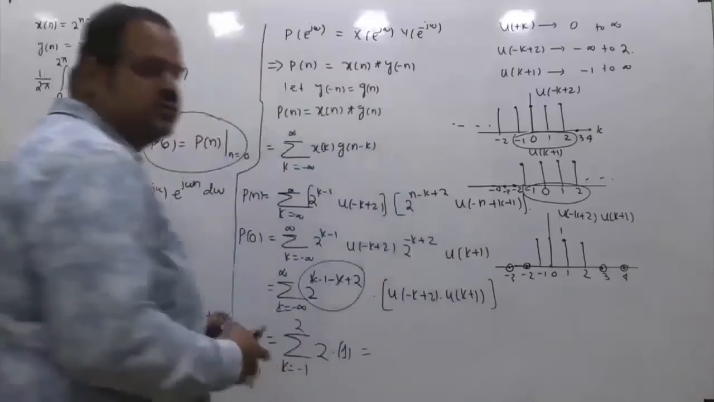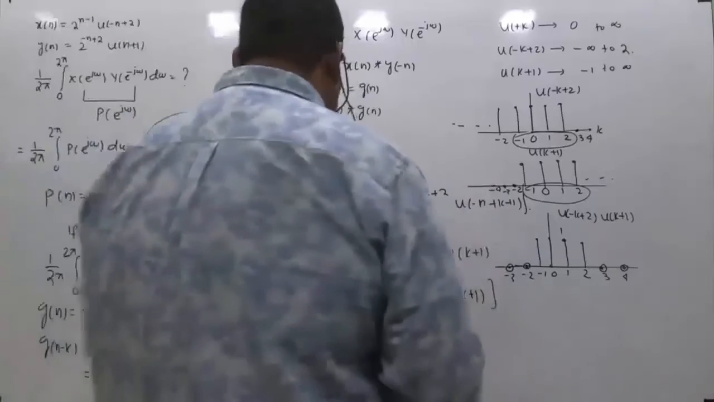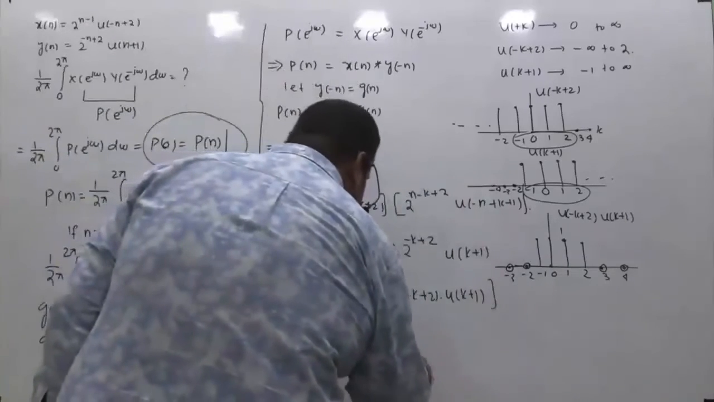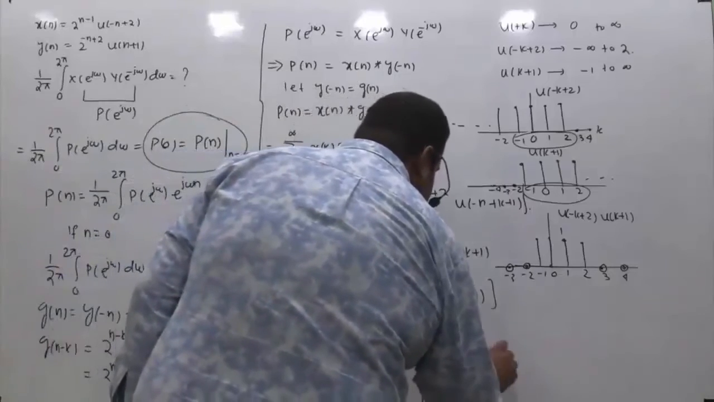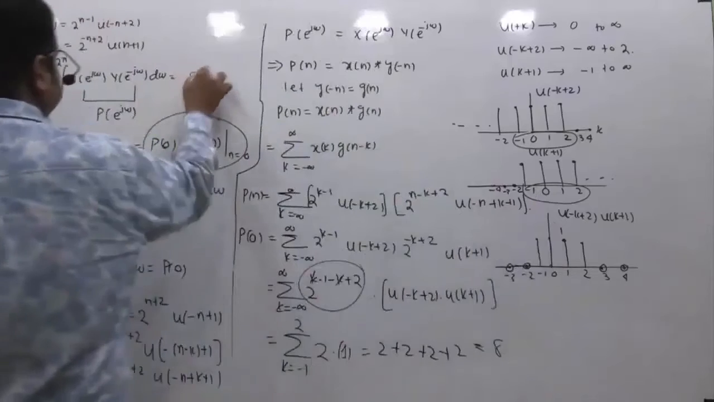So how many values is this k taking? K is taking 4 values, right? K is taking 4 samples. So basically if you add 2 four times, 2 plus 2 plus 2 plus 2, that is definitely equal to 8. So the answer of this question is 8.